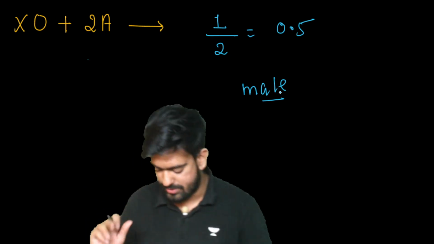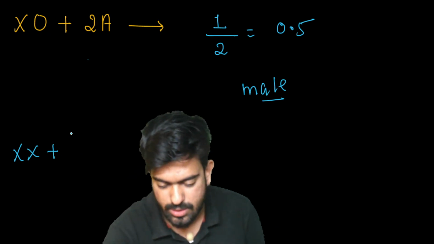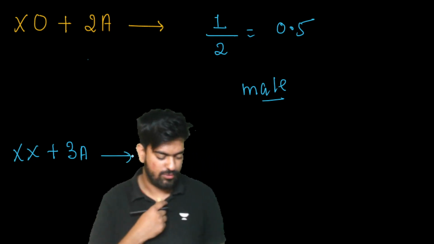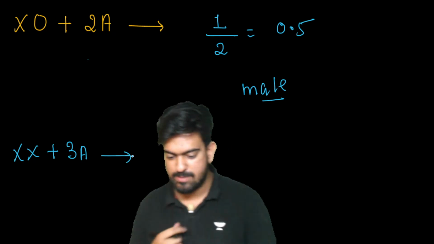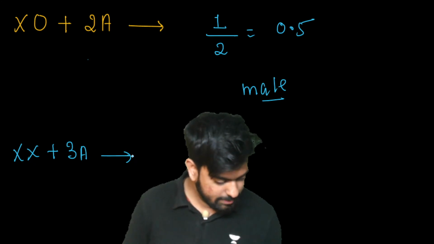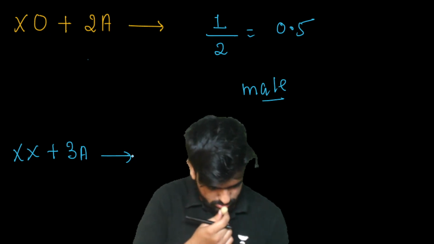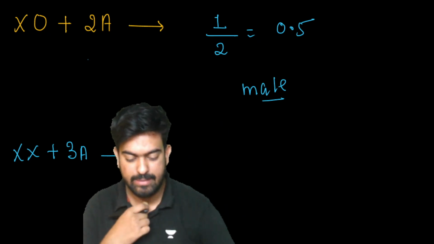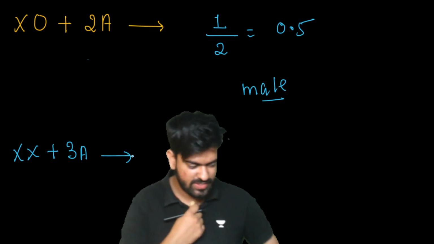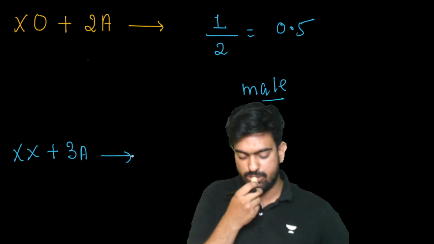Okay, let's do one last question. Double X plus 3A will give what? Do it fast. We have haplodiploidy sex determination left and environmental determination of sex is left.